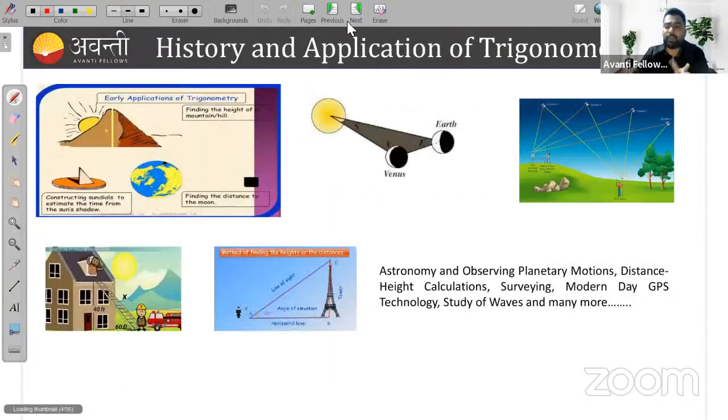So where do we use all these things? In many fields we use trigonometry for measurement.